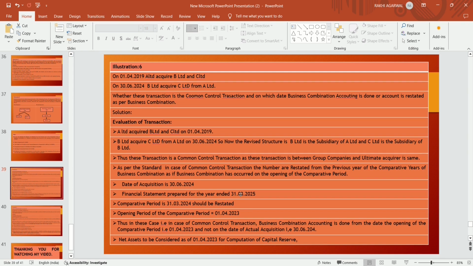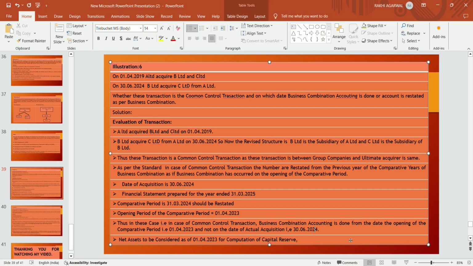Thus, in case of a common control transaction, business combination accounting is done from the date of opening of the comparative period. That is, the opening of the comparative period is 1st April 2023, and not the date of actual acquisition, which is 30th June 2024. The net assets to be considered as of 1st April 2023, that is the opening of the comparative period, are for computation of capital.